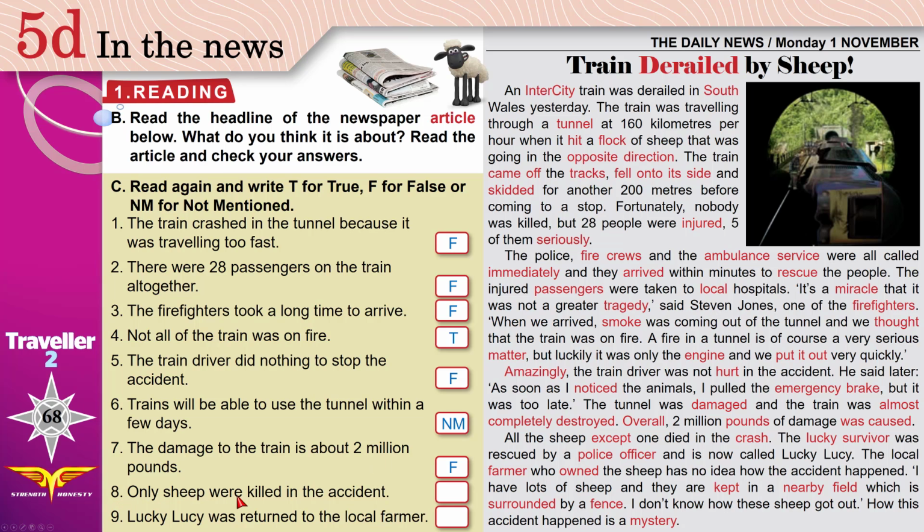8. Only sheep were killed in the accident? Yes. People didn't die. Nobody died. It was a miracle. Here, a miracle. It could have been more tragic, but only sheep. All the sheep died except one.